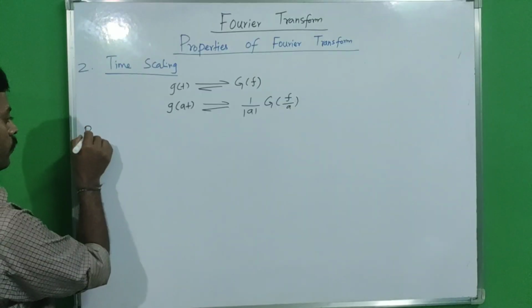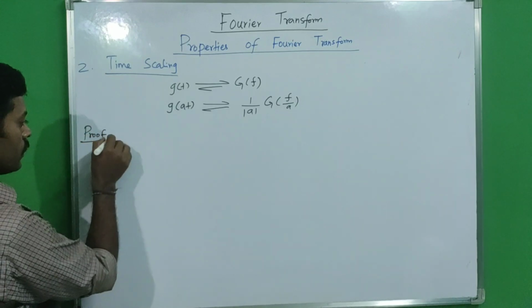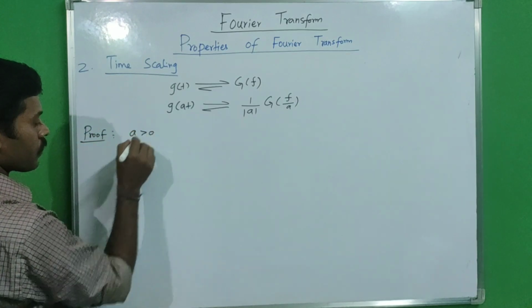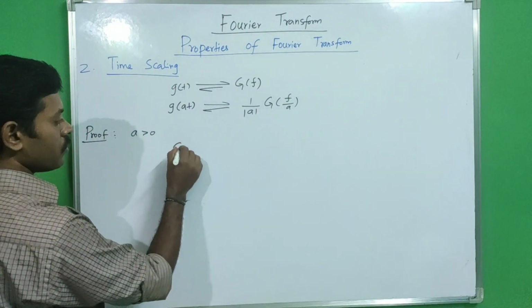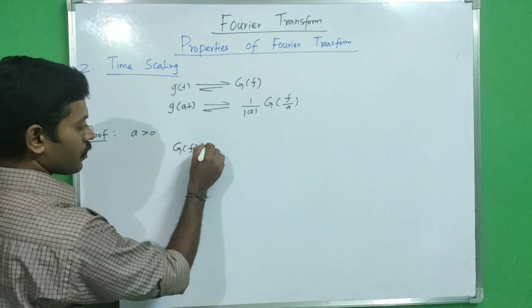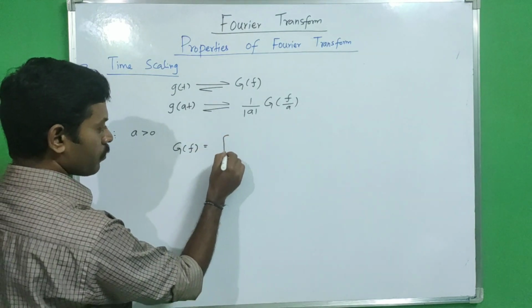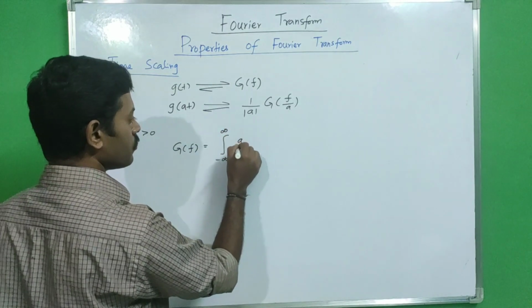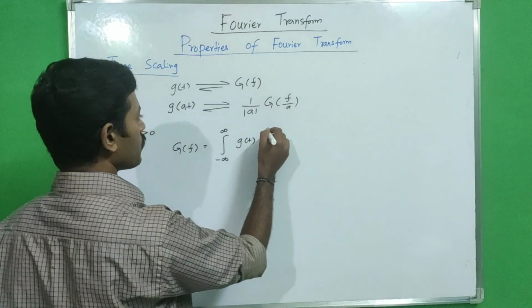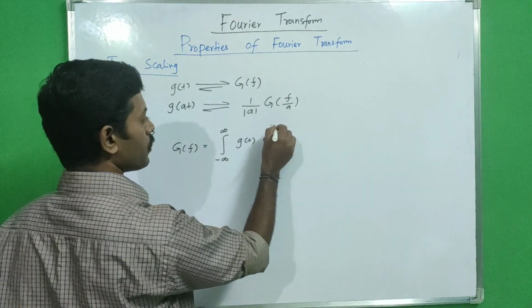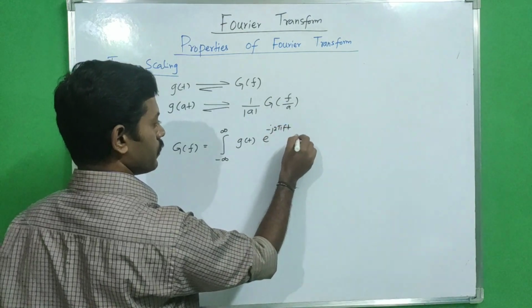First we will take a greater than 0. So proof, we will take a greater than 0. According to Fourier transform, we know that G of f equals integration from minus infinity to plus infinity g of t e power of minus j 2 pi f t dt.